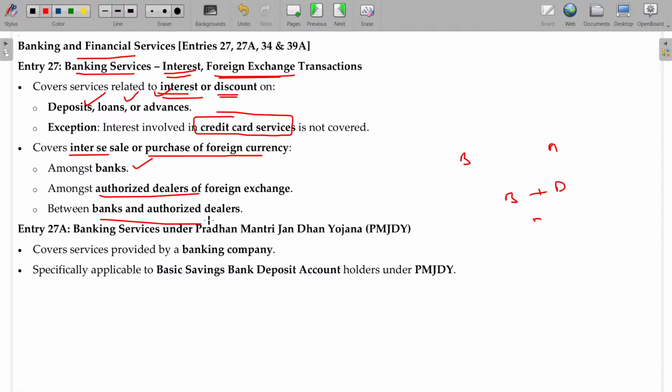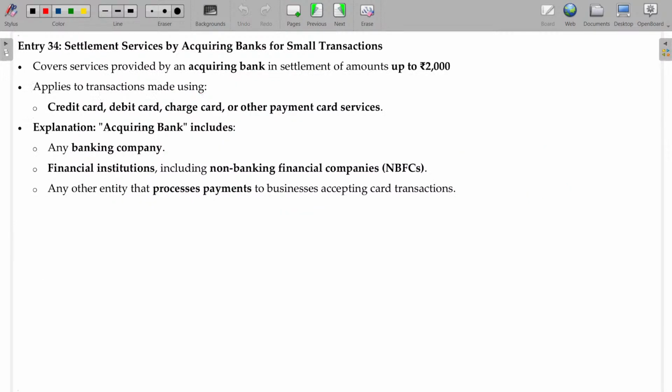And banking service under Pradhan Mantri Jan Dhan Yojana. You might have heard about the Jan Dhan Yojana. The conditions to fulfill for opening the savings bank account are very, very few, and minimum balance is also not required. In this case, GST will not be applicable. It covers specific services provided by the banking company, the basic savings bank deposit account. That is called the Pradhan Mantri Jan Dhan Yojana scheme.